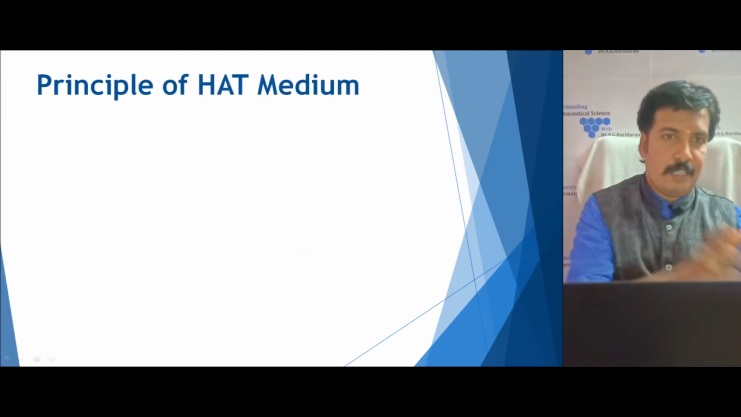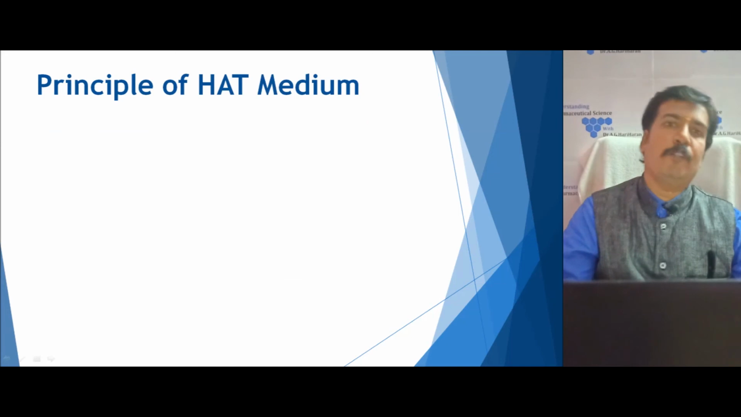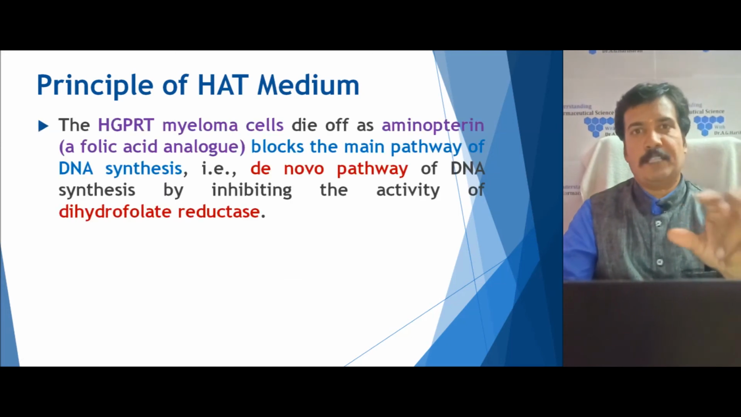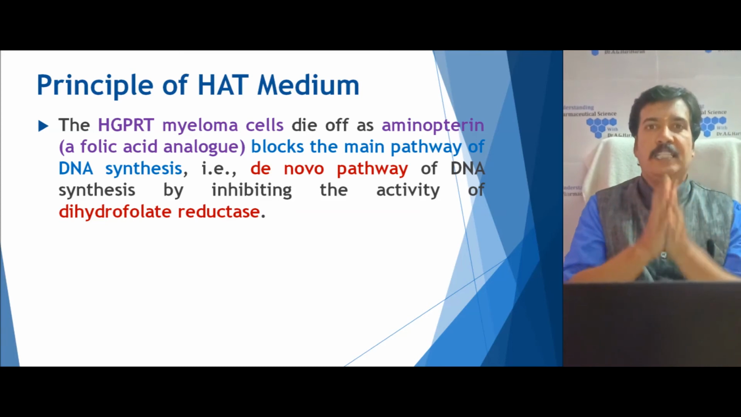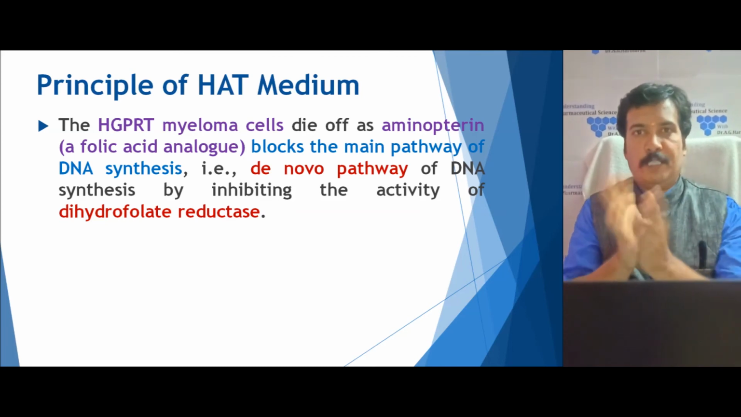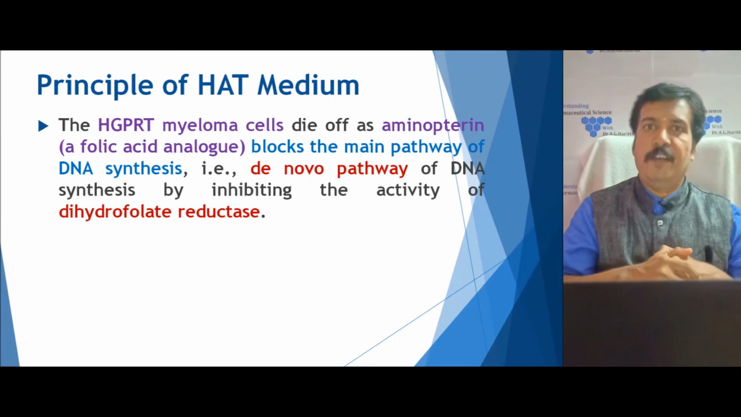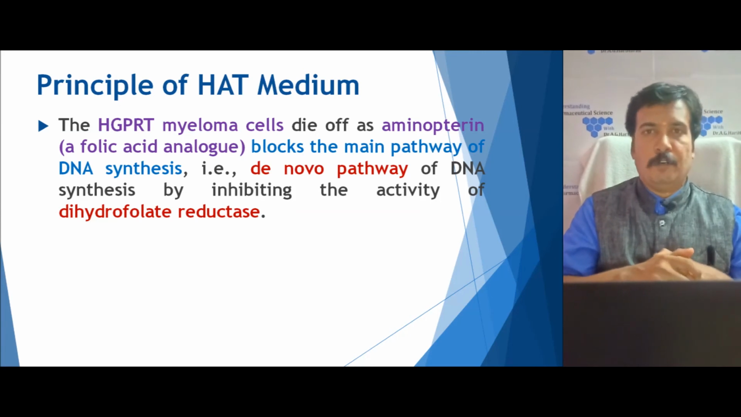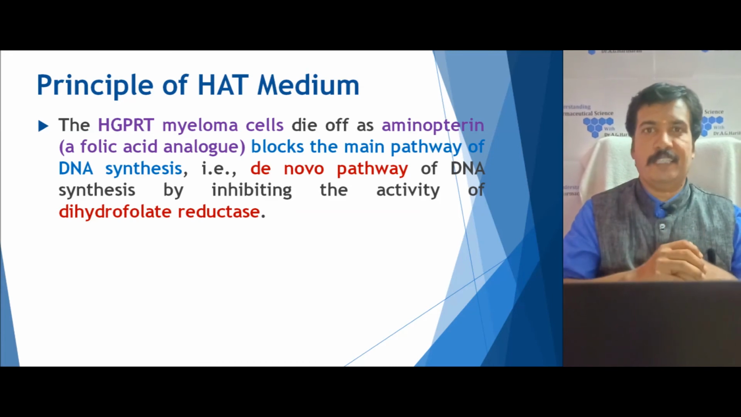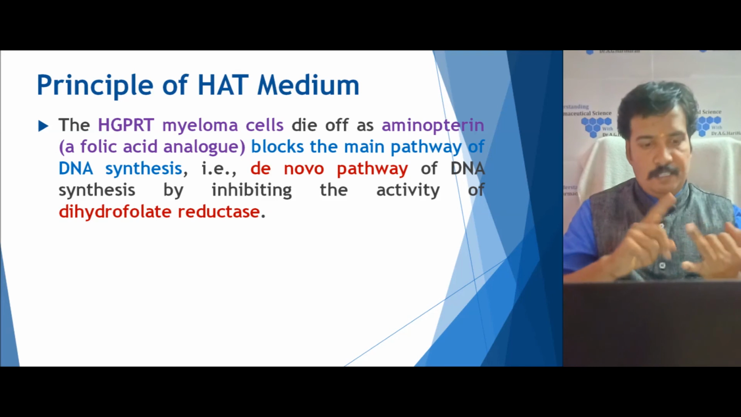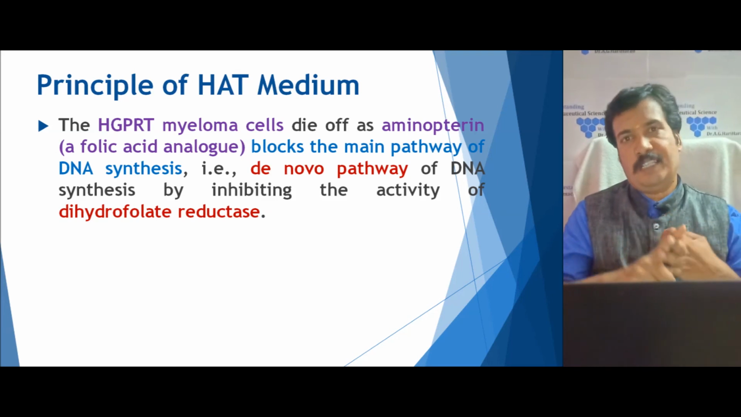If you see the principle of how the HAT medium helps in the selection of the hybridoma cell, the HGPRT negative myeloma cells will generally die off in the HAT medium. The HAT medium carries 3 basic chemicals. One is hypoxanthine, second is aminopterin, third is thymidine.